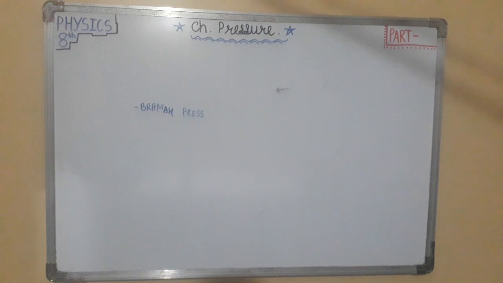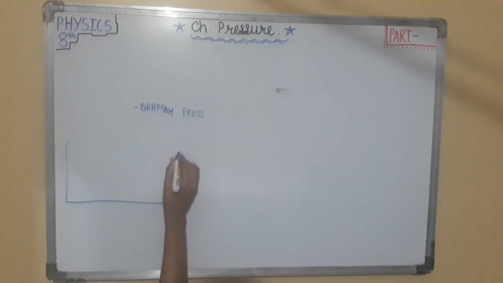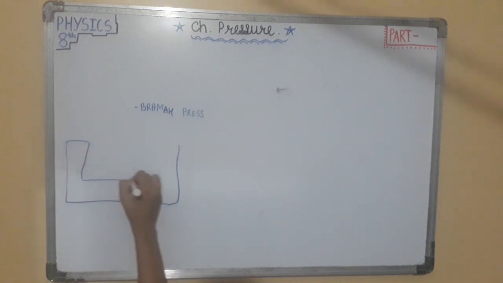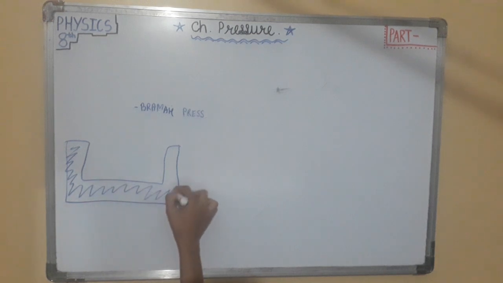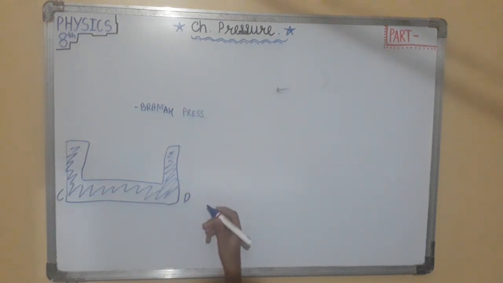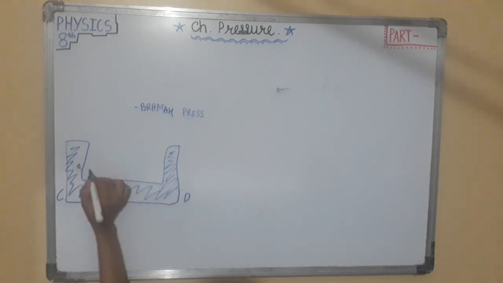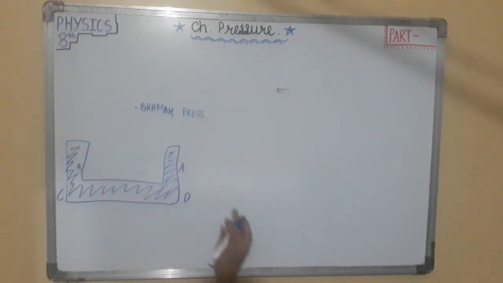Description of the apparatus. First, a container like this, filled with fluid, C D. This is the first small area, this is the second area.